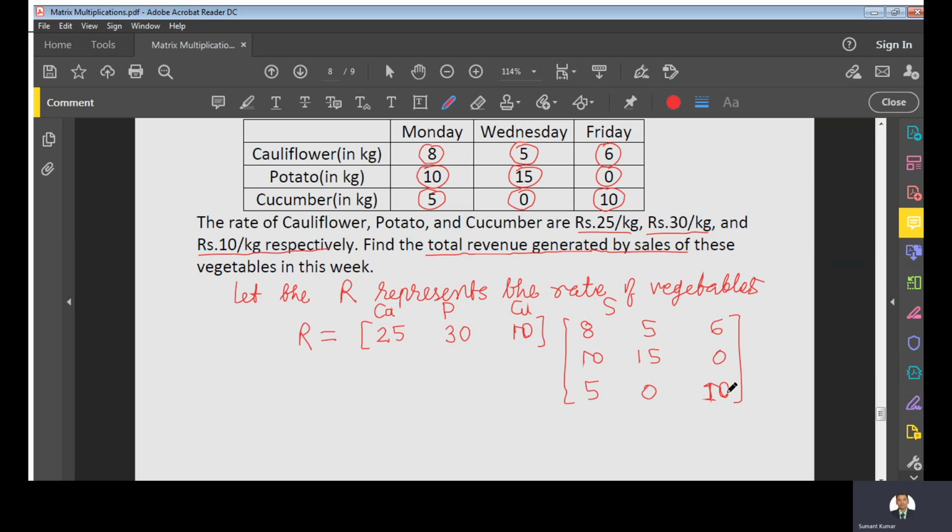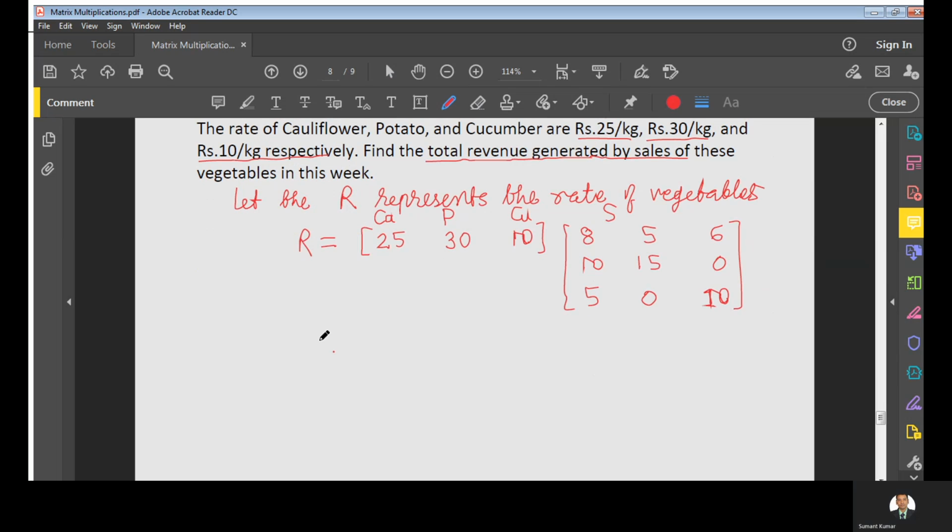Why am I doing this product? Because you know the price is the product of rate into quantities sold. This will give you the total price earned.